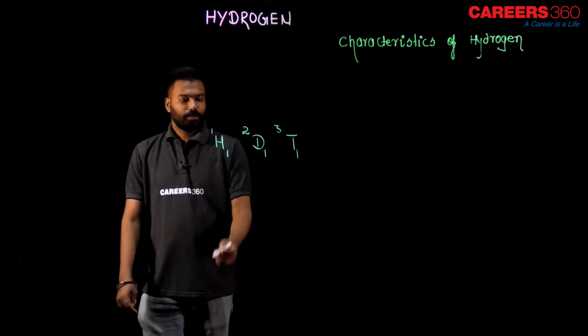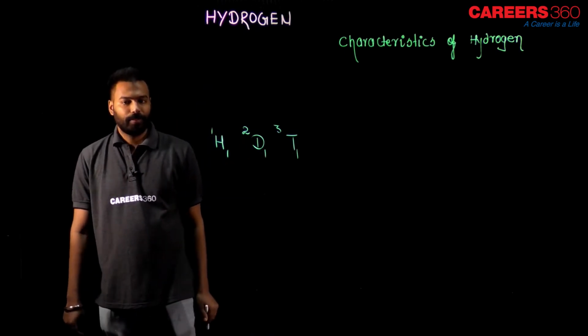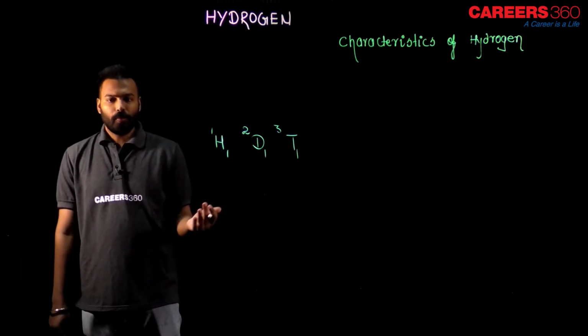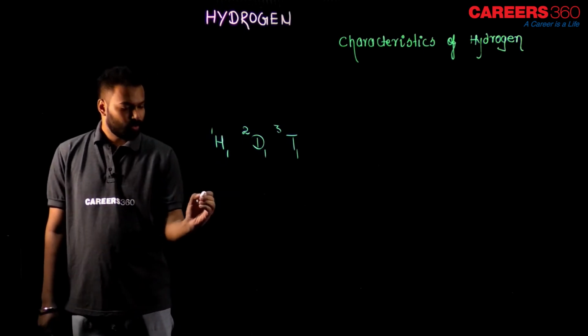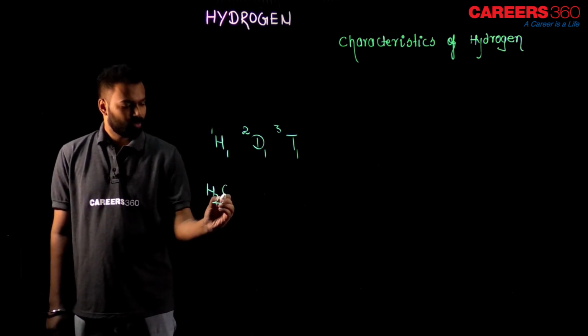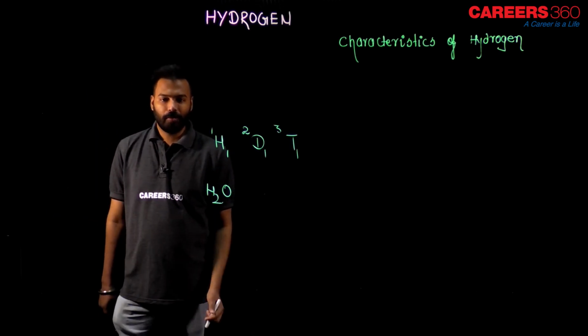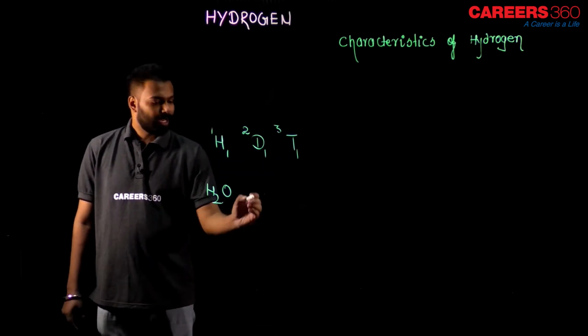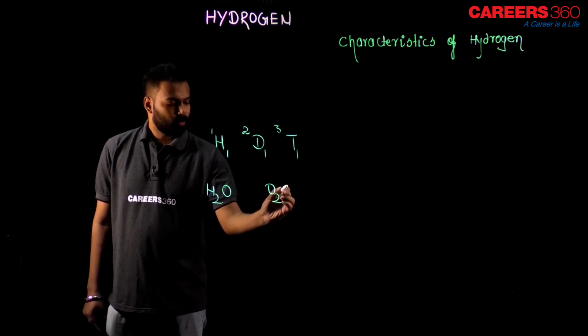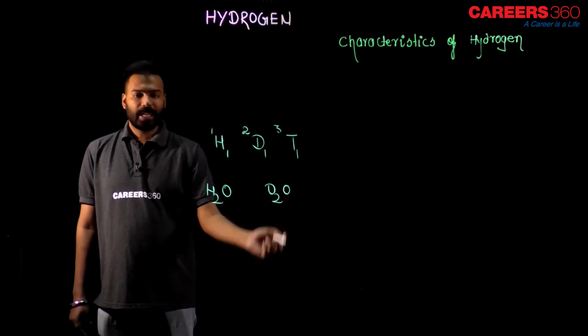Okay, now you have the three types of hydrogen. If you know the water formula, that is H2O, this is water, and there is one more kind of water, that is heavy water, known as D2O. Why is D2O heavy water?